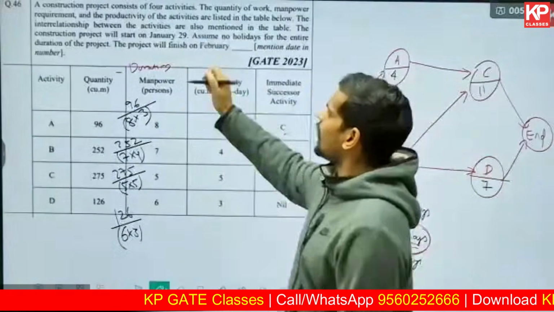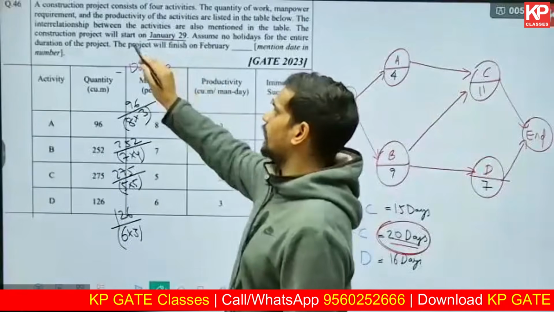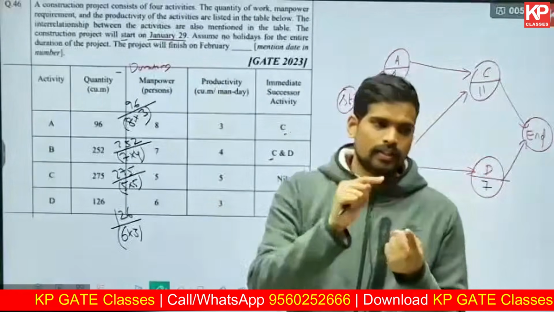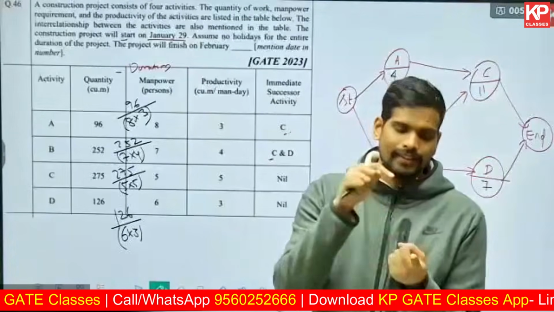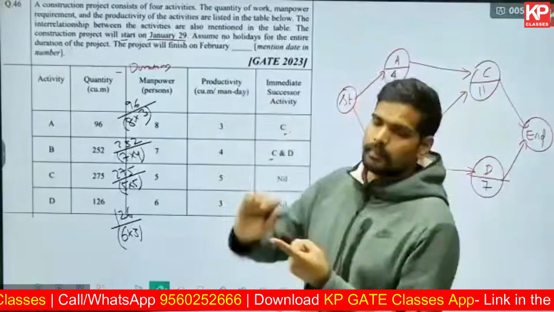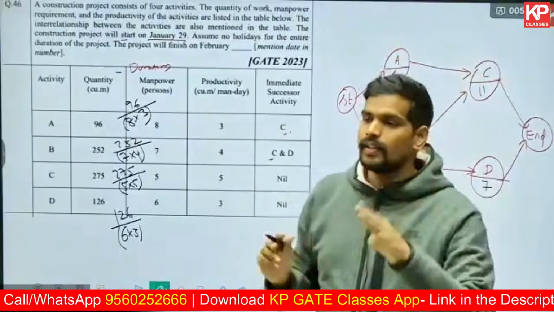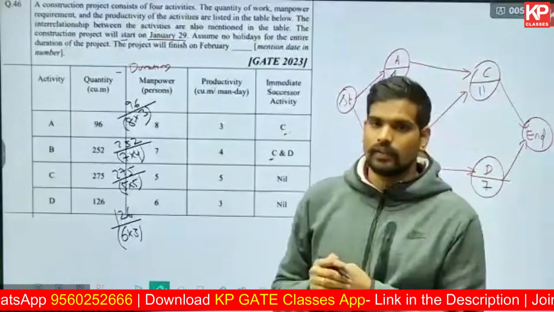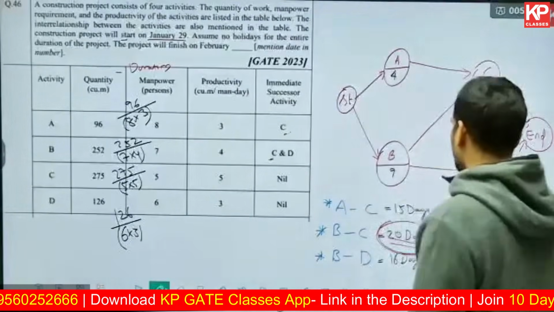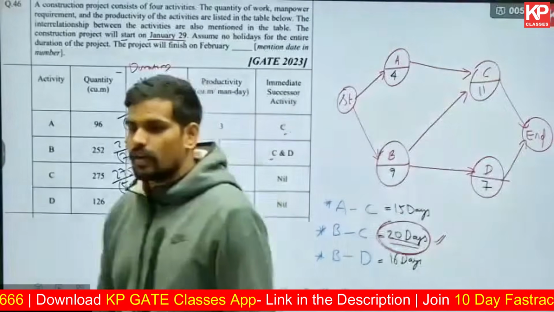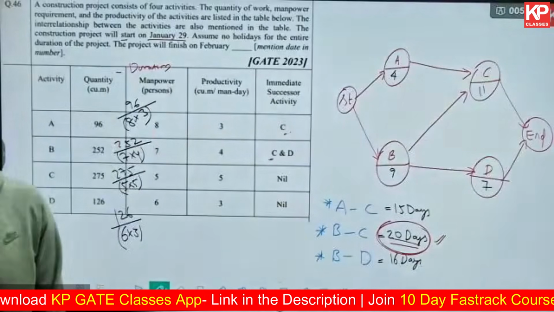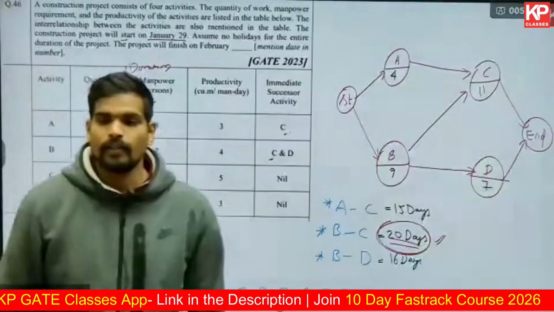Count 20 days from January. January 29th also is a working day, and the project is starting on that. Jan 29, Jan 30, Jan 31. There are no holidays in between. That's 3 days in the month of January. If total duration is 20 days, how many days do you have to work in February? 17 days you have to work in February.